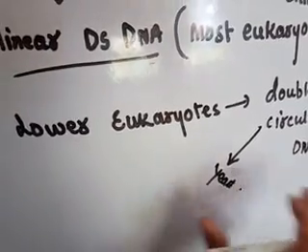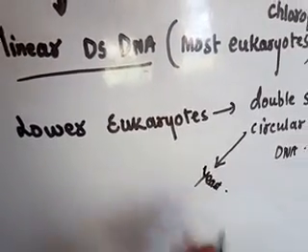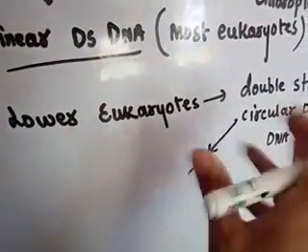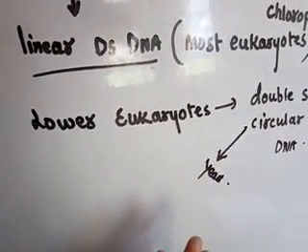Yeast has the 2 micron circle, a 2 micron plasmid DNA.